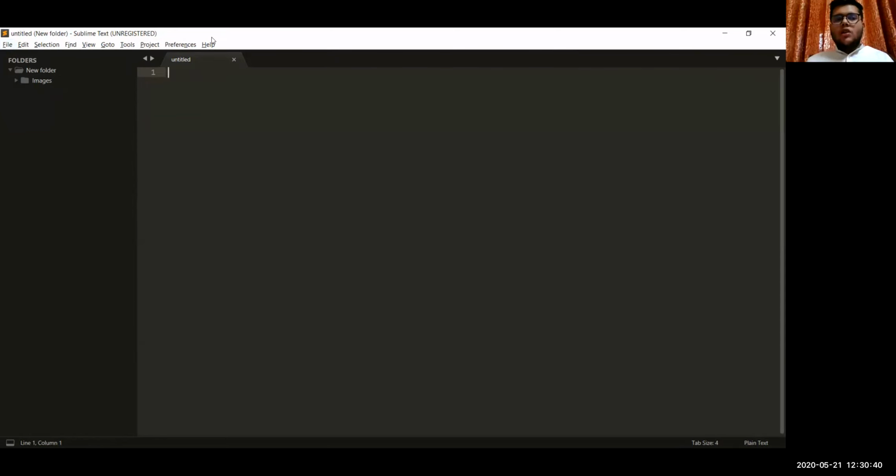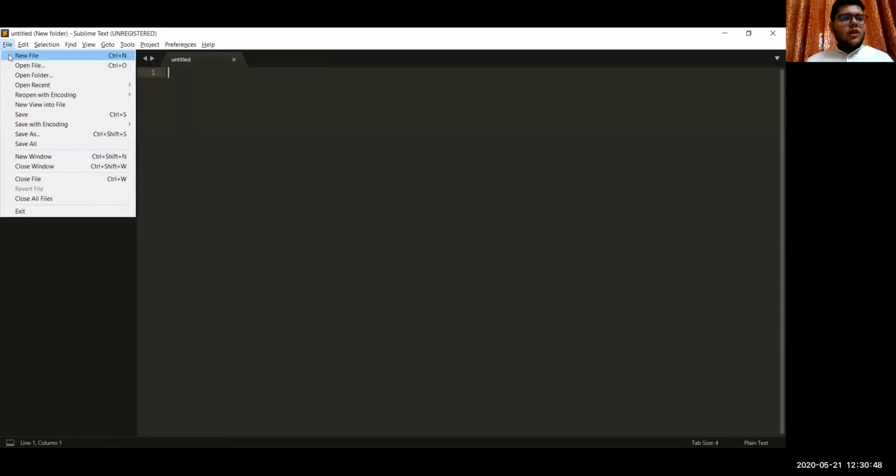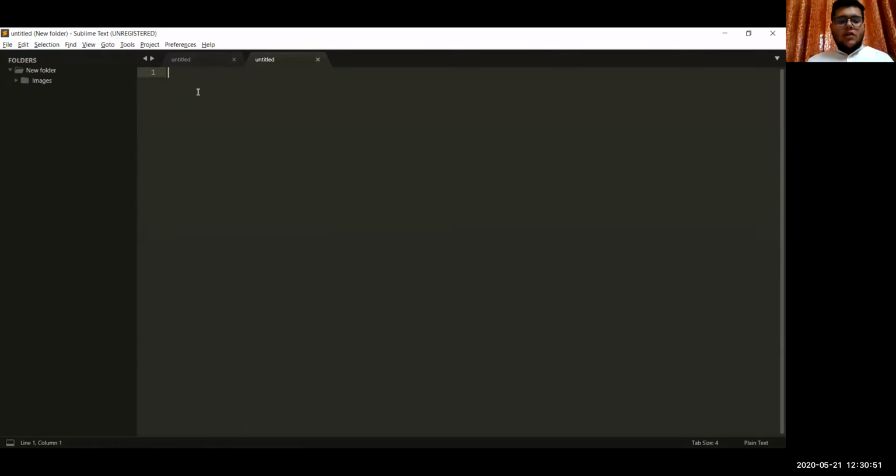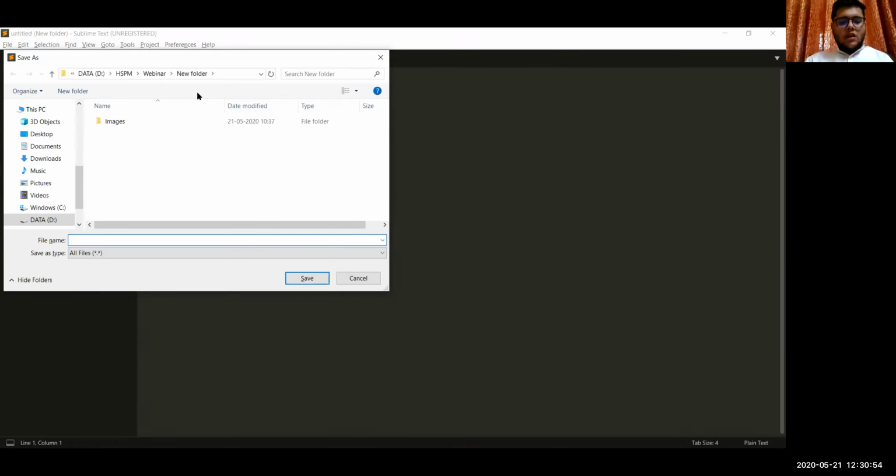So as I was saying, you can use any text editor. Now we have opened this folder that we want to save our file in. So we'll create a new file from file, and we'll save it as index.html. As I said, index is just a name, so you can choose any other also. But when you proceed to any frameworks like React or Angular, it's a common habit that you use index so that the frameworks also understand that this particular page is your home page. Okay. So we'll create this index.html.